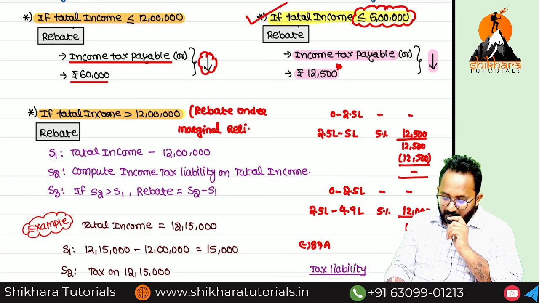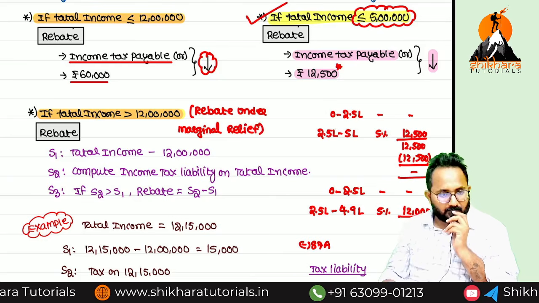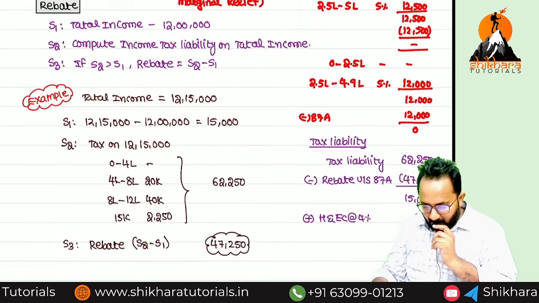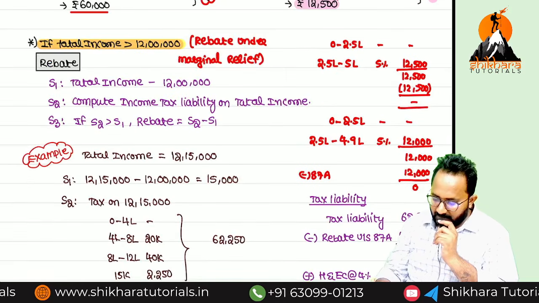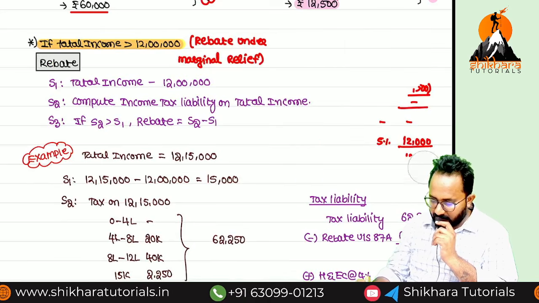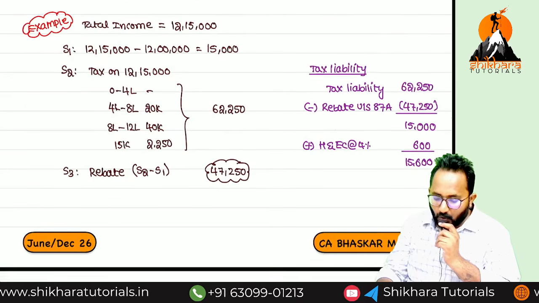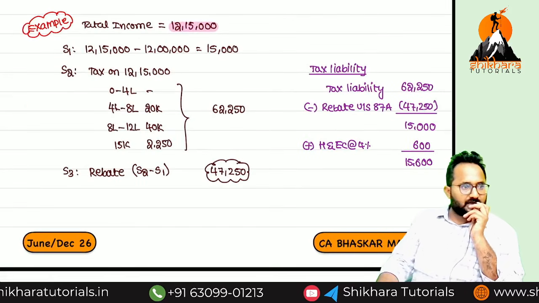Rebate is provided in this case by using which concept? Marginal relief. Okay, I will take one example for better understanding of this provision. Total income given in this question is 12 lakh 15,000.